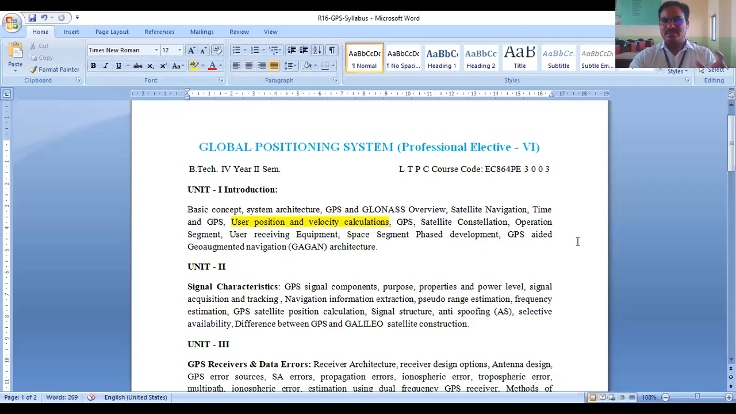In the previous slides, I have shown what is operation segment, user receiving equipment, and space segment. There are 3 segments in the GPS: user receiving segment or user segment, space segment, and control segment. And finally, we have GPS aided geo-augmented navigation architecture. This is by India, developed by our country, and that I will take. So 2 or 3 classes will wind up unit 1 before we study the signal characteristics of a GPS.